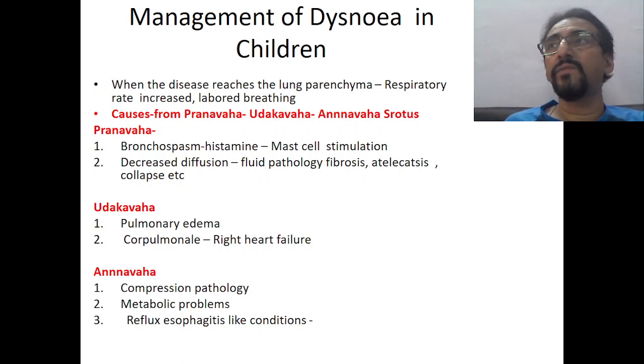Similarly, there are some causes for dyspnea which start from the Annavahasrotas. Any compression pathologies may be there, or some metabolic problems, because tachypnea will be there when there is acidosis or alkalosis. They only present with tachypnea. Elsewhere in the body there may be some metabolic issues, maybe in the kidney, maybe at the cell level, maybe in the urea cycle, Krebs cycle, etc. All these problems will be represented as metabolic problems, and all the metabolic problems also lead to an increased respiratory rate, which is called tachypnea. So metabolic problems may be the cause.